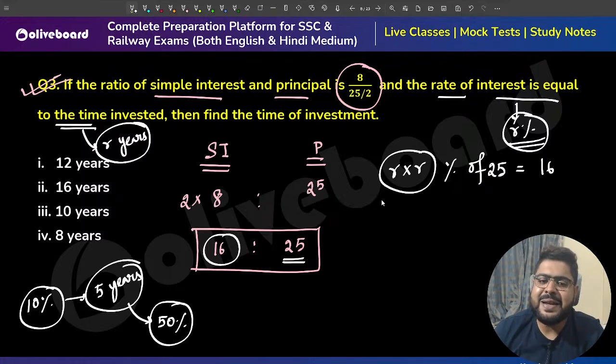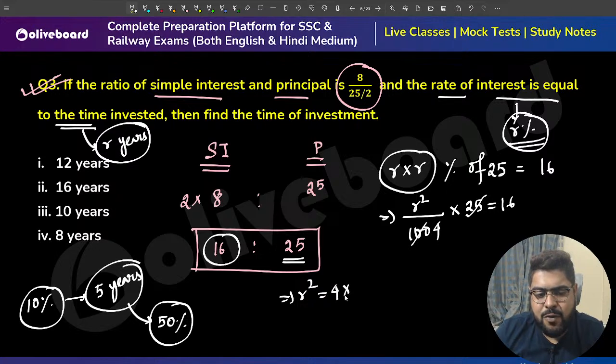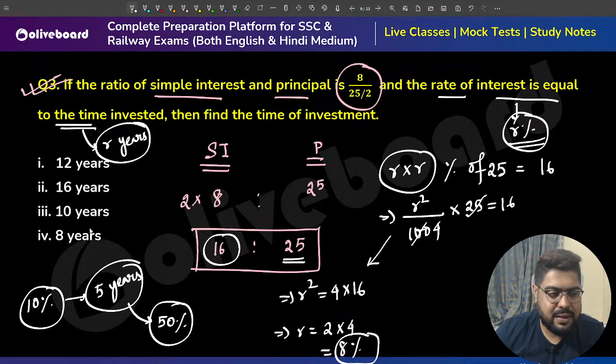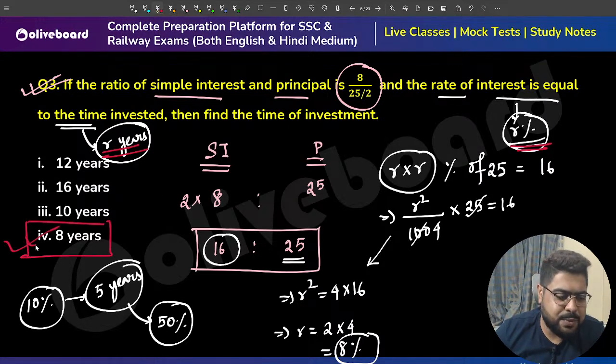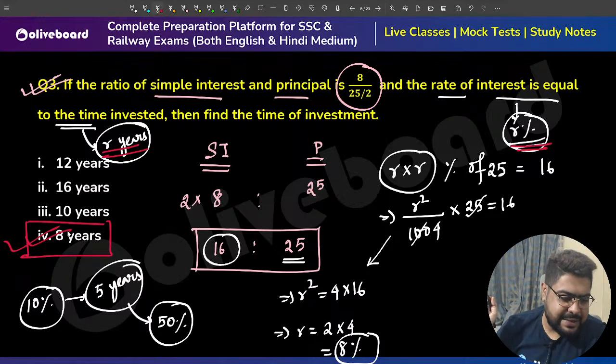That is equal to the interest, as given. So R square divided by 100, into 25, is equal to 16. That means R square is 4 into 16, so R is 2 into 4, that is 8. The rate of interest is 8. Now if the rate of interest is R, that is 8, the number of years is also the same, 8. That is option 4. 8 is your correct answer.